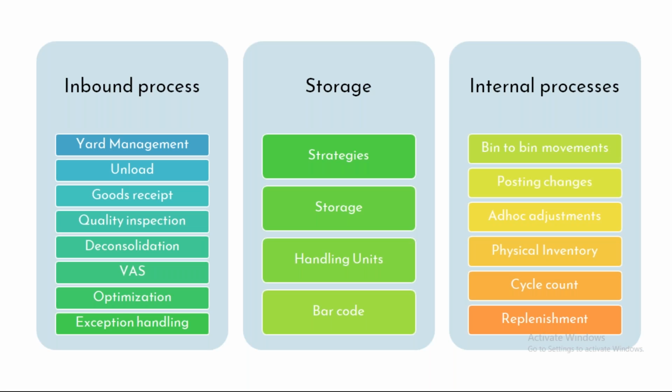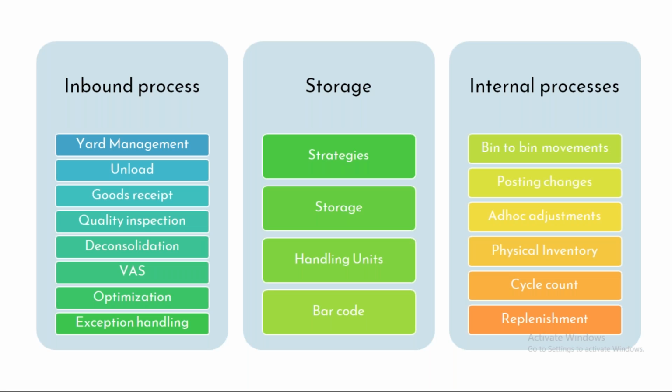And also we have something called physical inventory. Physical inventory is, let's say, in the system one material has 100 quantity available, but physically there may be only 95 quantity. So there is a difference of 5 quantity. Why has the difference occurred? There could be any reason, right? There are issues in the material handling, issues in the shipping. There are multiple reasons for which you can see differences in the system. Those differences we can handle through something called physical inventory.